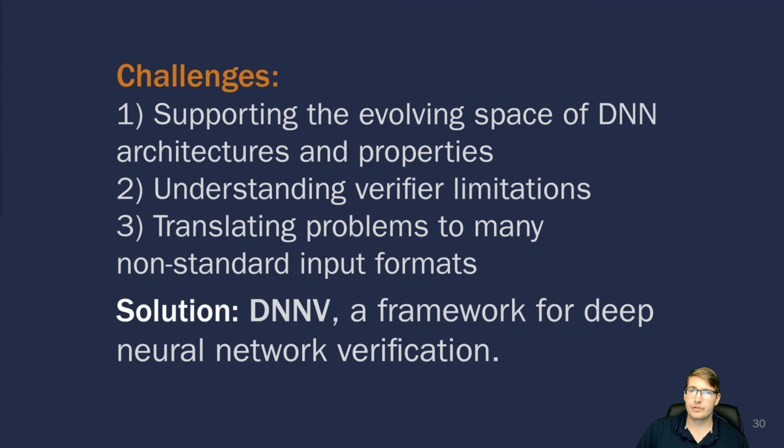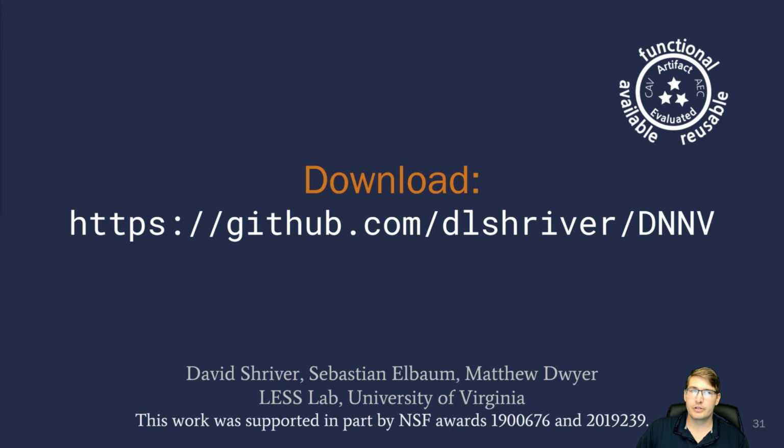In this work, we introduced DNNV, a framework for deep neural network verification. DNNV introduces a standard for network and property specification formats to help create more reusable benchmarks, and it increases the applicability of verifiers by performing property reduction and network simplification to formulate equivalent verification problems in a form that's supported by a given verifier. To learn more, check out our full talk or see our paper for more details. The DNNV tool is publicly available for download and reuse at the link shown.